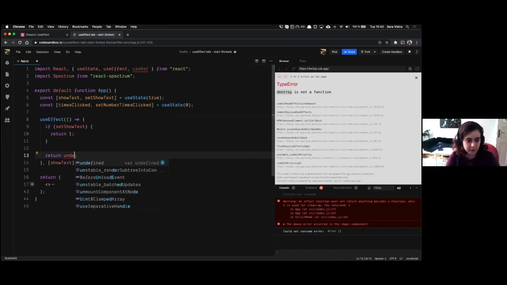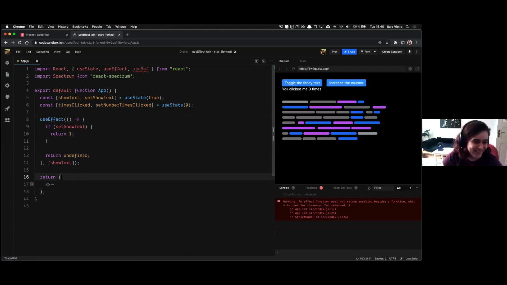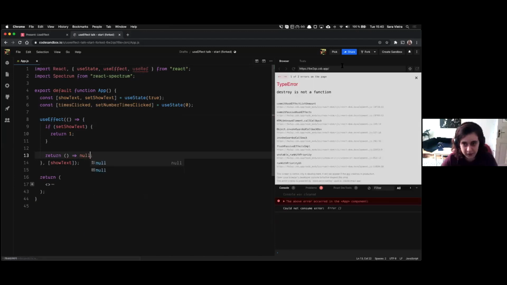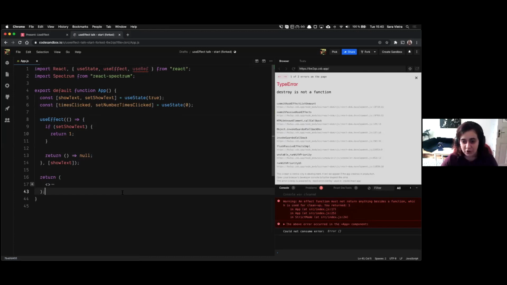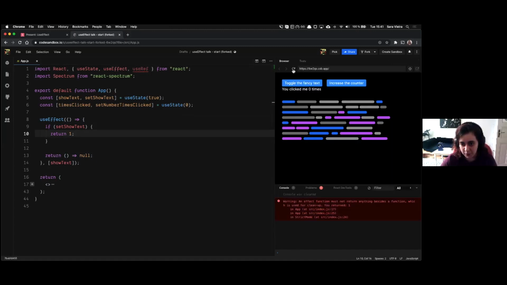But now you want to see something cool? If I do this, it still says destroy is not a function. Never mind. But if you do this, then it's fine. Not this, this is going to give you a syntax error. But if you do this, and I reload this, and I toggle the text, it still says destroy is not a function. So there is a thing that you mustn't forget about this. And now the entire CodeSandbox went bananas.